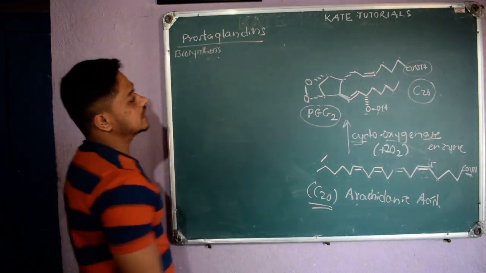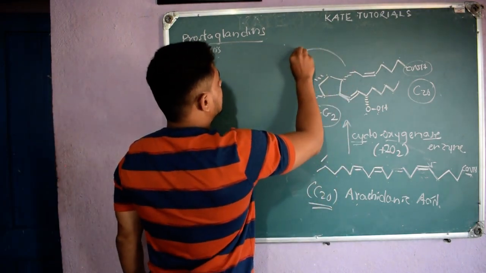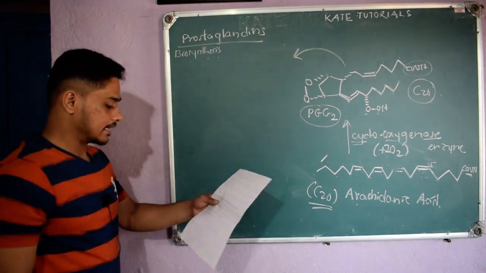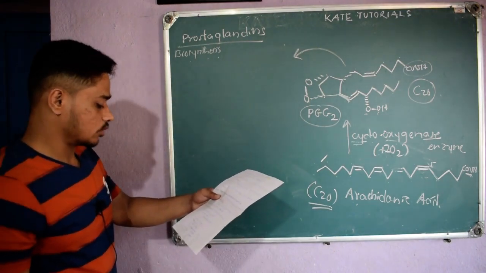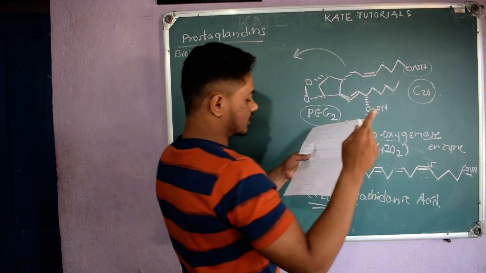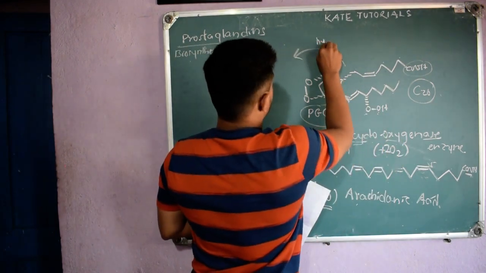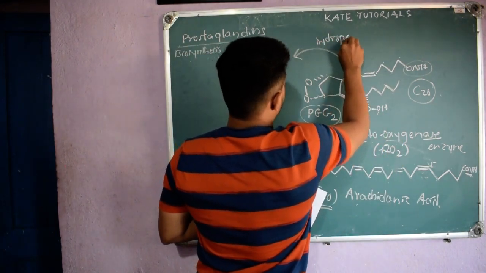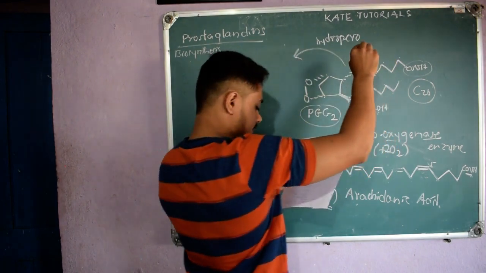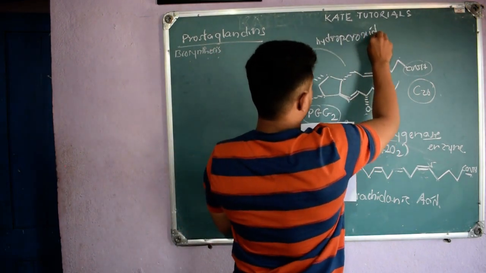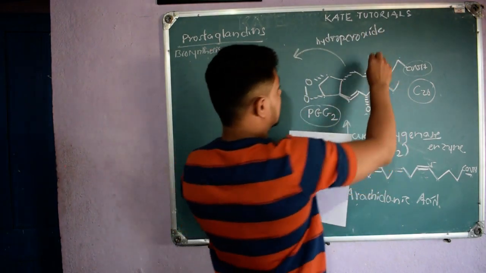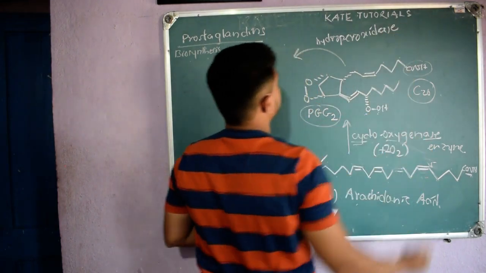So from PGG2, with some other enzyme, I can get PGH2, that is hydroperoxidase. Let me give you the name correct: peroxidase, ase it is, right?